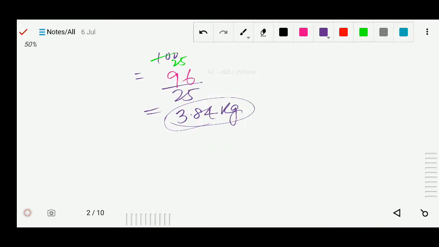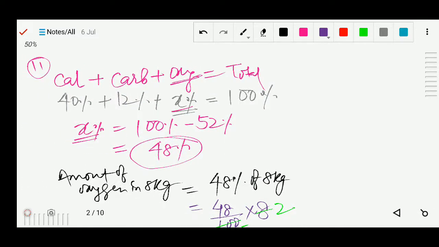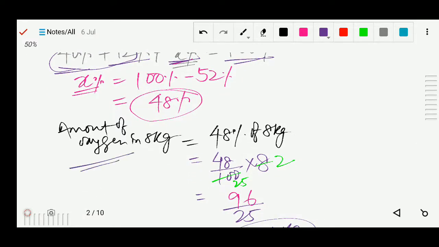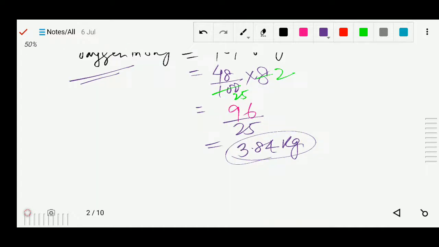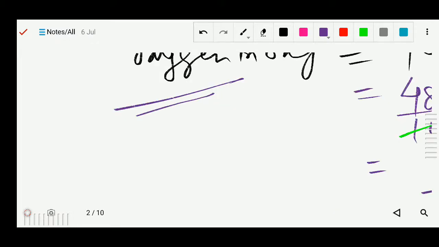So what we have done in this question, what are the methods we have followed? Simply we write the percentage value of calcium is 40%, carbon 12%, oxygen is not given, so I assume x, and total is 100%. In percentage we know total is 100%. Now these two we have added and subtracted from 100%, so it will be 48%. So amount of oxygen in 8 kg, so 48% of 8 kg, and we have solved and we get 3.84 kg. Got it? Okay. Now next question we will do question number 13.